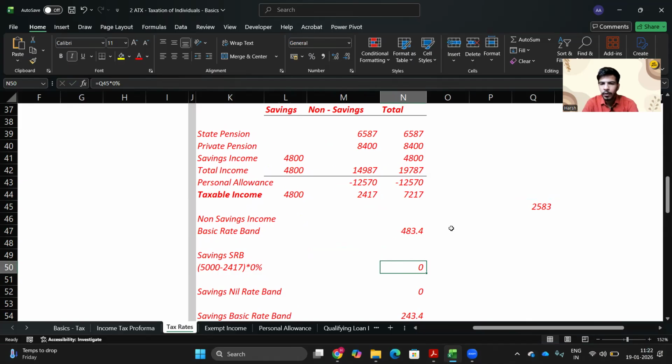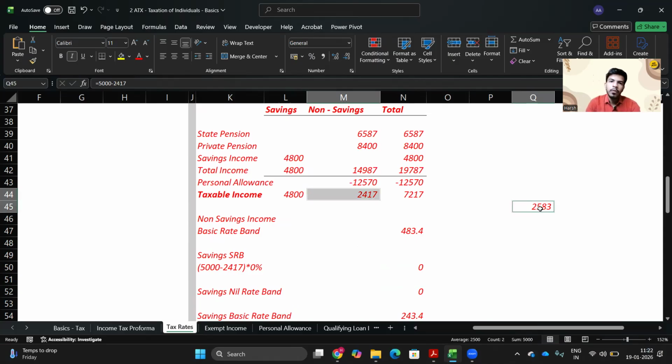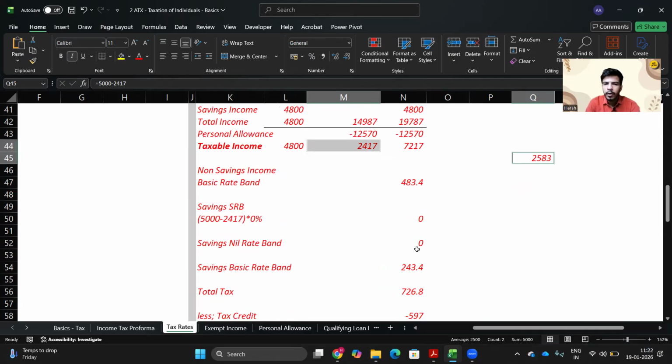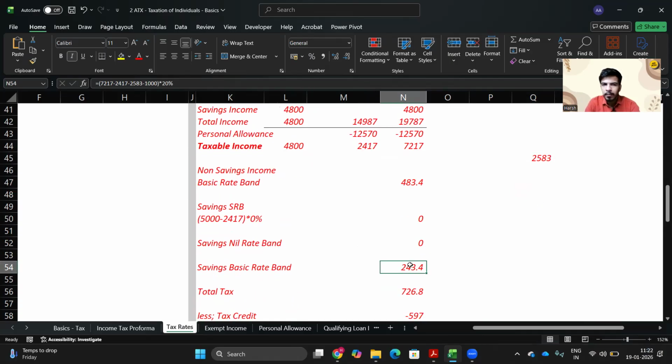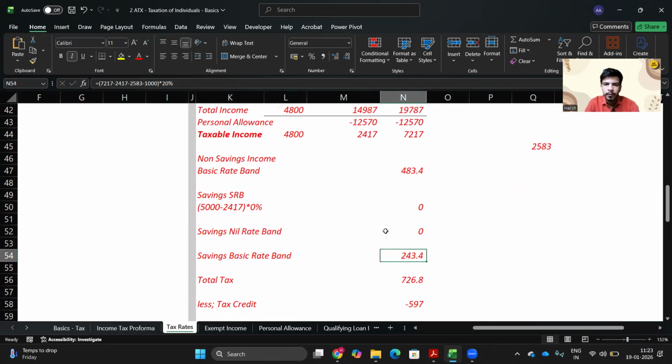So your total income is 7,217 pound, which lies in the basic rate band. So what you get is 1,000 pound of nil rate band. Okay, so now if you remove all these things, 2,417 has been taxed, 2,583 has been taxed, you have 1,000 pound also being taxed. So whatever is left would now be taxed under savings income basic rate band. Okay, 7,217 less 2,417 less 2,583 less 1,000 pound of the nil rate band. Okay, so it would be taxed at 20%.